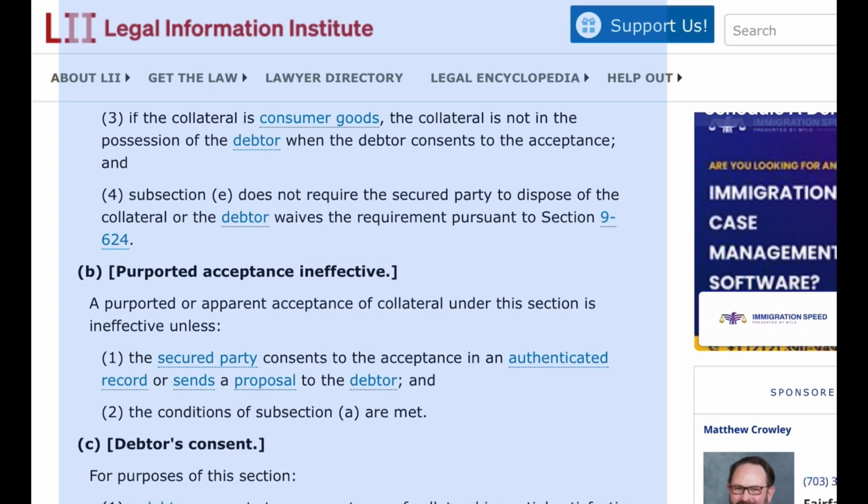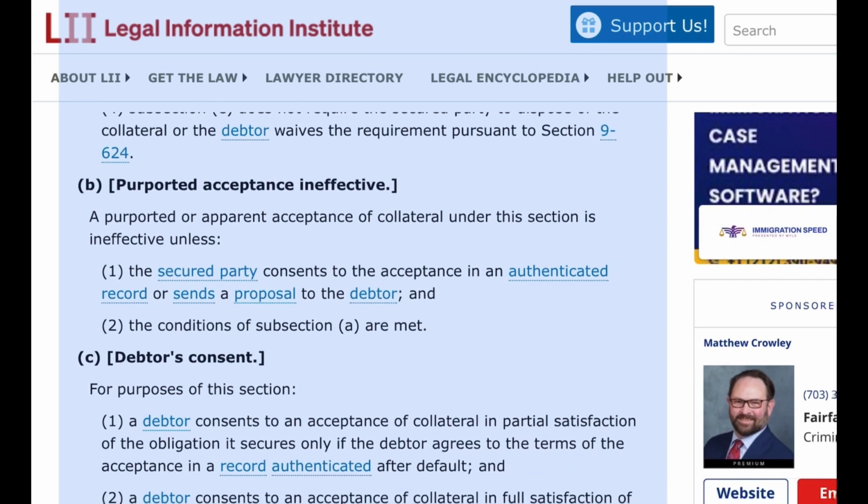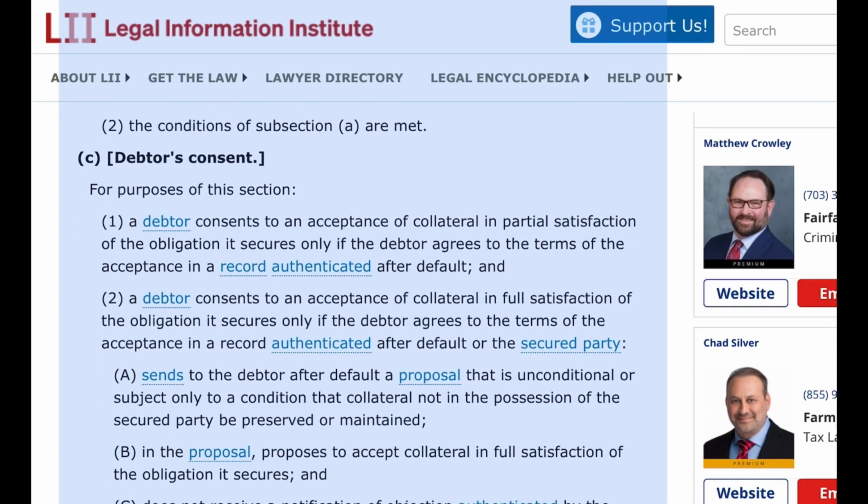pursuant to section 9-624. B. Purported acceptance ineffective. A purported or apparent acceptance of collateral under this section is ineffective unless 1. The secured party consents to the acceptance in an authenticated record or sends a proposal to the debtor, and 2. The conditions of subsection A are met. C. Debtor's consent. For purposes of this section, 1. A debtor consents to an acceptance of collateral in partial satisfaction of the obligation it secures only if the debtor agrees to the terms of the acceptance in a record authenticated after default, and 2.